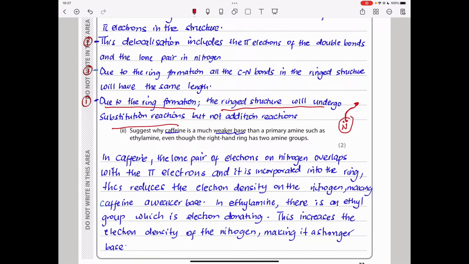So I say, in caffeine, the lone pair of electrons on the nitrogen overlaps with the pi electrons, and it is incorporated into the ring, correct? And this reduces the electron density on the nitrogen, making caffeine a weaker base. However, in ethylamine, there is going to be an ethyl group: CH3, CH2, NH2. This ethyl group is electron donating, and due to that, it increases the electron density around the nitrogen, making it a stronger base because the nitrogen is going to readily donate those electrons in any reaction. So let's continue to the next part.